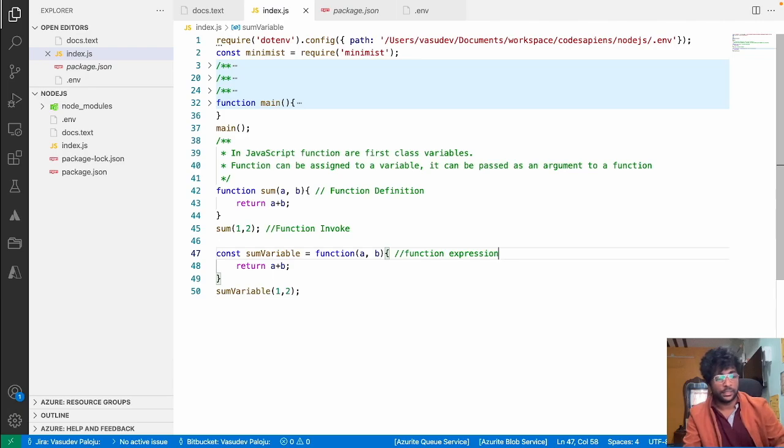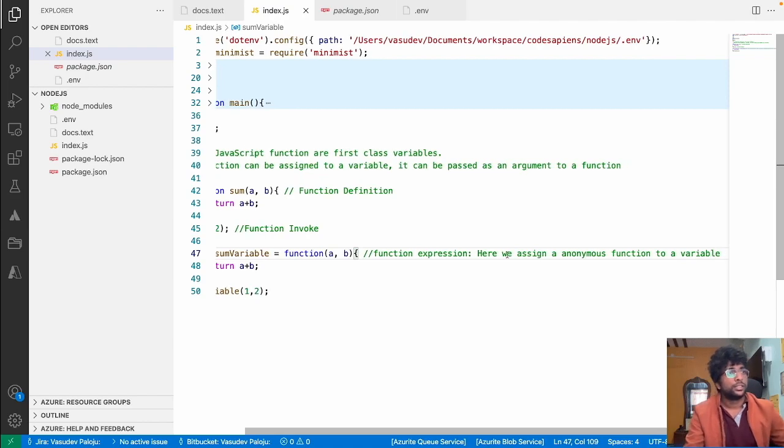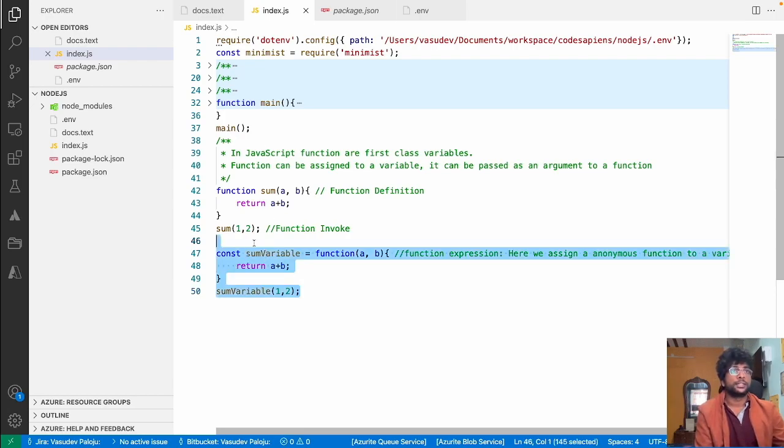In a function expression, we assign an anonymous function to a variable. So we are assigning a function definition to a variable, and this is why we say that in JavaScript functions are first class variables, because they can be assigned to a variable or they can also be passed as an argument to another function.